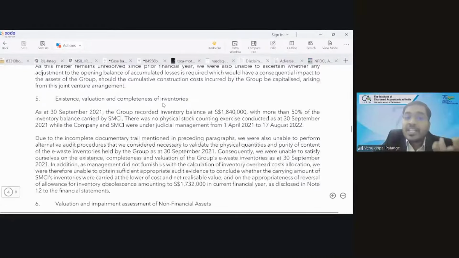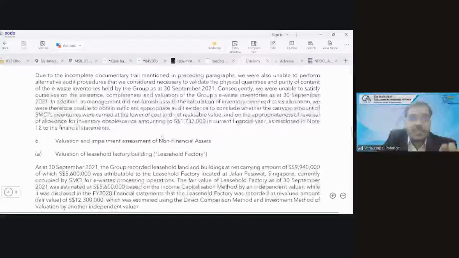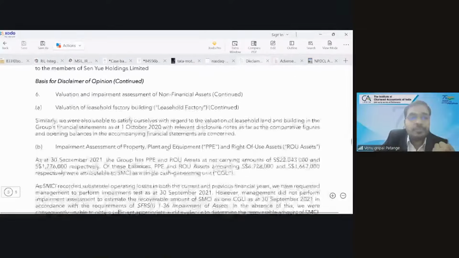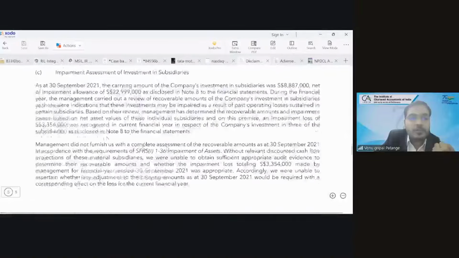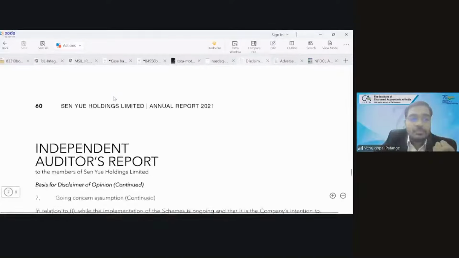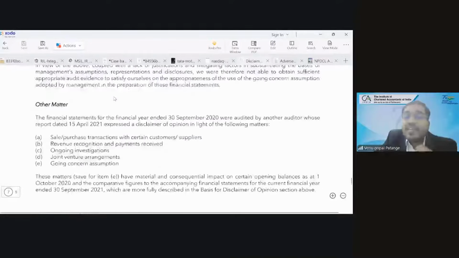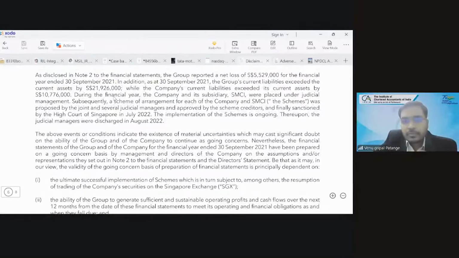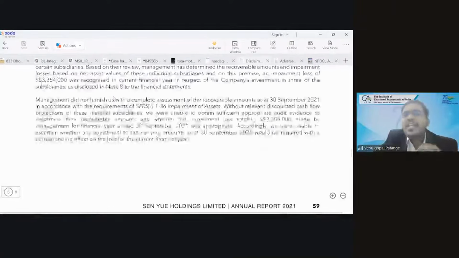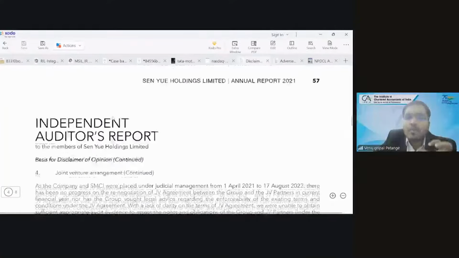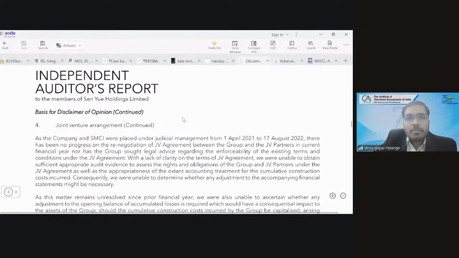Existence, valuation and completeness of inventories, they could not assess. Sixth, valuation and impairment assessments of non-financial assets, there is a problem. Going concern assumption, there is a problem. Okay, 7 concerns they have. 7 concerns. Do you think this is pervasive? Yes, sir. Definitely it is pervasive, and this is regarding receipt of information. So they have given a disclaimer of opinion. Multiple line items. For each line item, there are some issues.